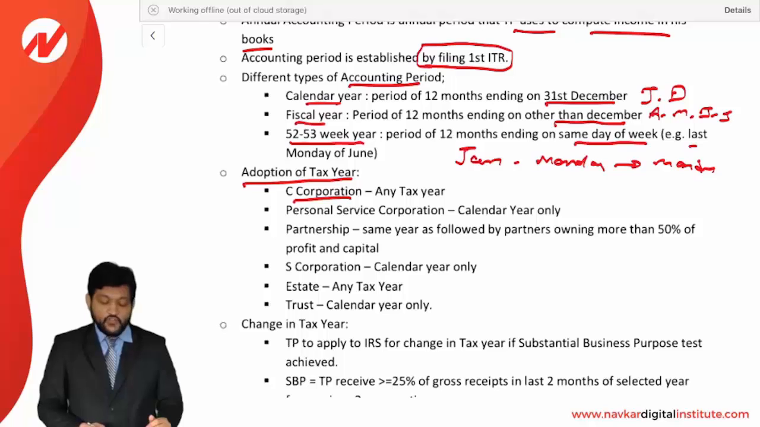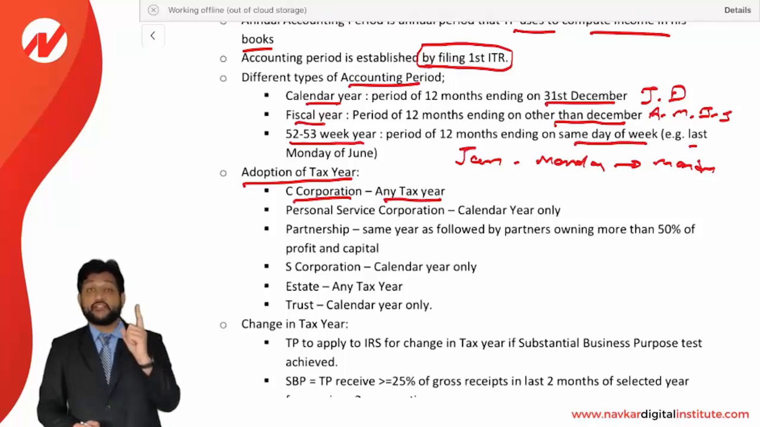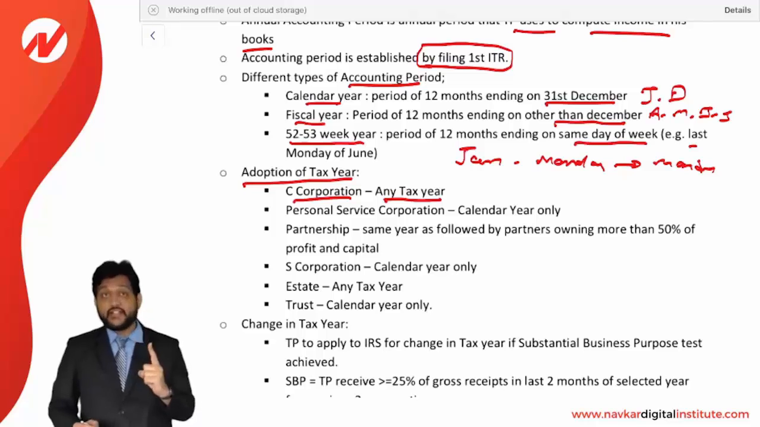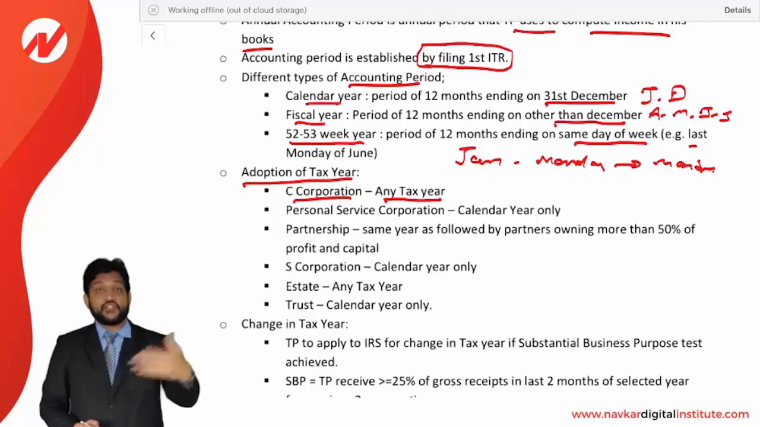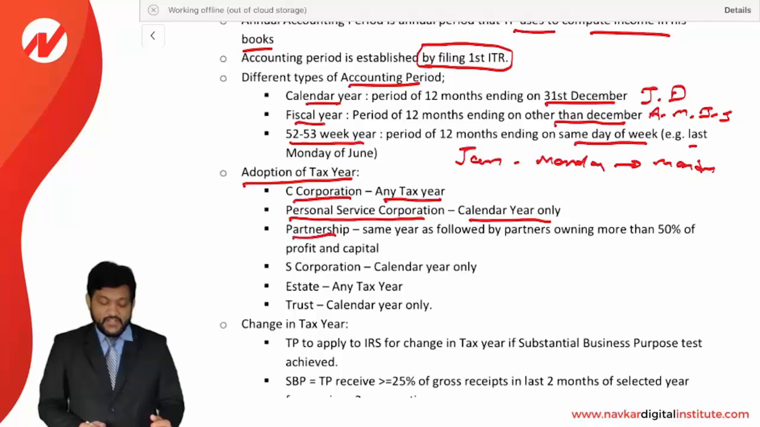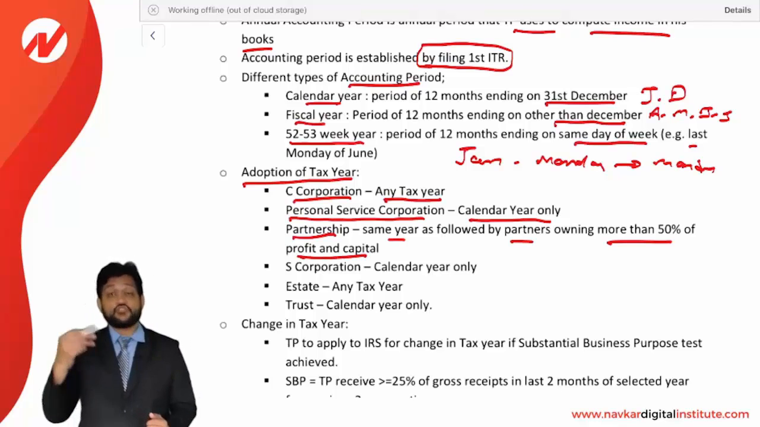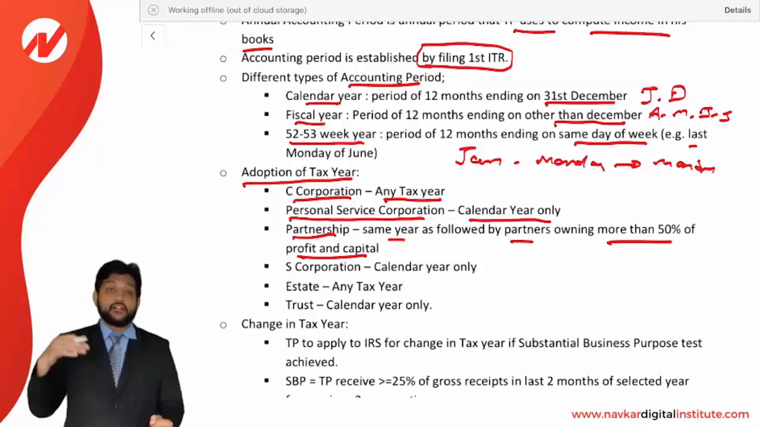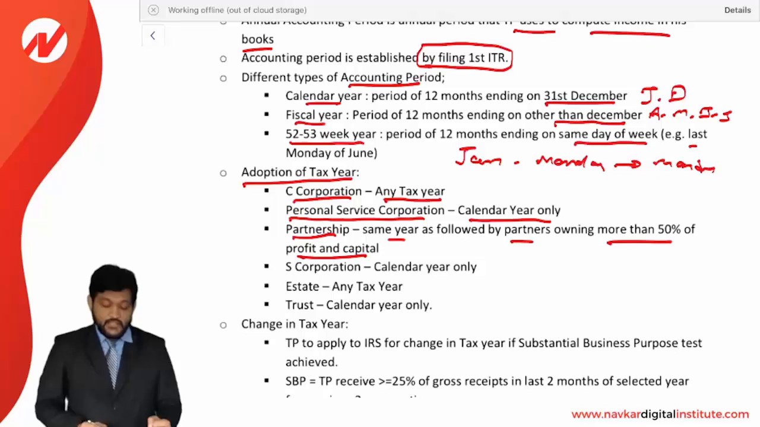Adoption of a tax year. A C Corporation may follow any tax year by filing its first return. When a C Corporation files its first return, that becomes its year for all future years. So any year can be followed by a C Corporation. Personal Service Corporation, calendar year only. Partnership, same year as followed by partners owning more than 50% of profit and capital. That we'll discuss in the later section when we discuss partnership. But the year followed by the partners becomes the year of the partnership. S Corporation, calendar year only. Estate, any tax year, and trust has to follow calendar year only.